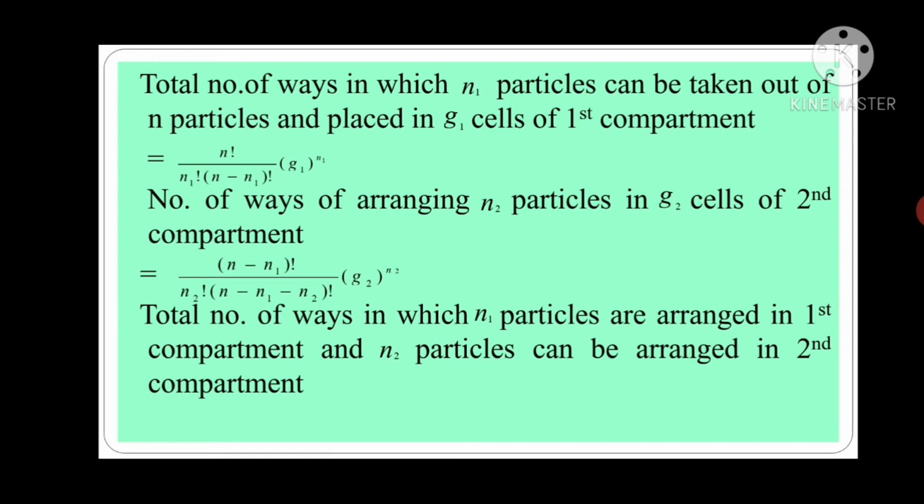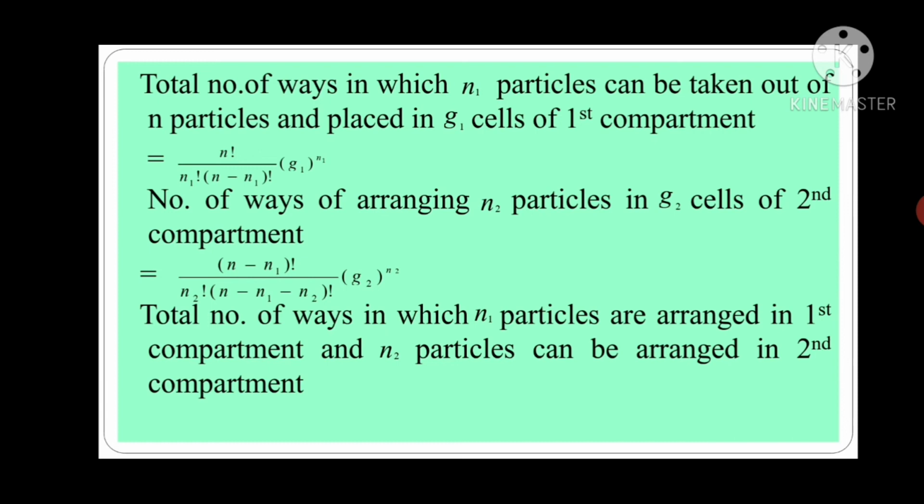Now, friends, the number of ways of arranging N2 particles in the given cells of the second compartment. We have already selected N1 particles from N particles, so the particles remaining are N minus N1. So it gives us N minus N1 factorial upon N2 factorial into N minus N1 minus N2 factorial into G2 raised to N2.